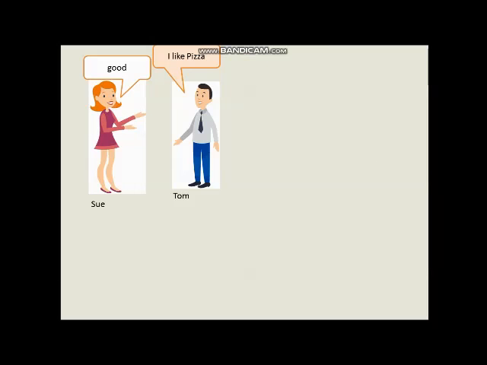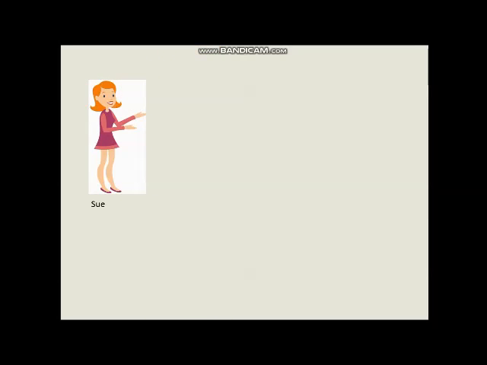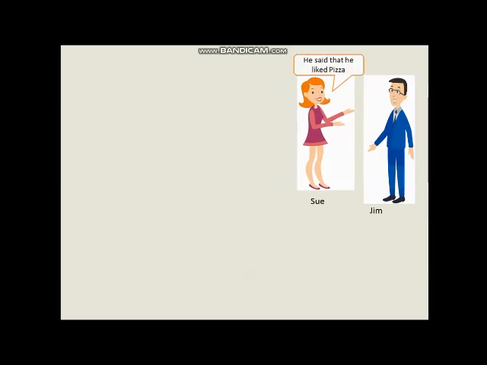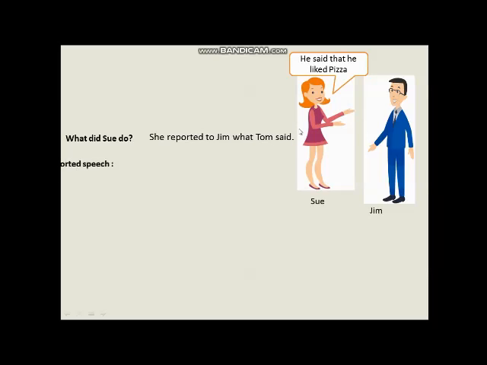So let's start. This is Sue and Tom. They are having a conversation. Tom said, "I like pizza." And Sue said, "Good." When Tom went home, Sue met with her friend Jem, and she said, "He said he liked pizza." So, what did Sue do? She reported to Jem what Tom said.